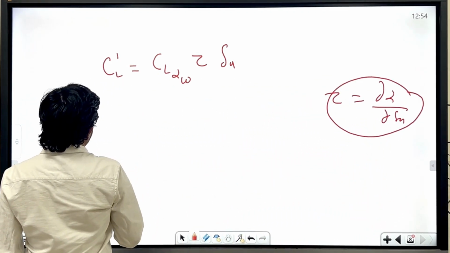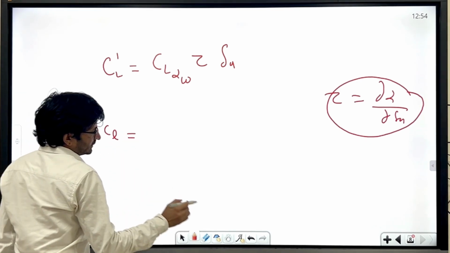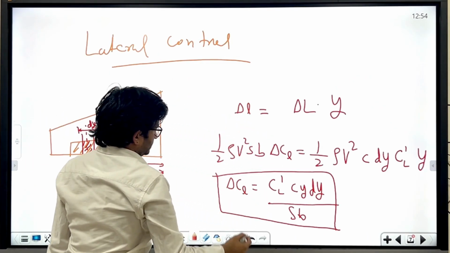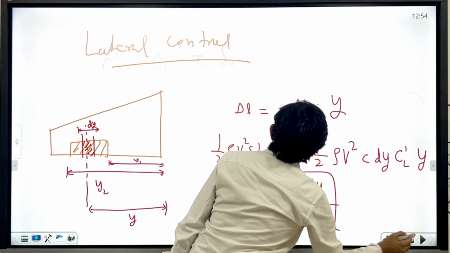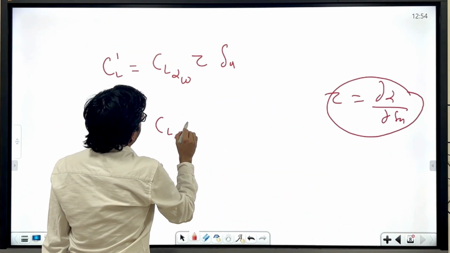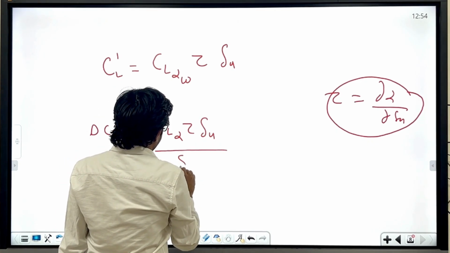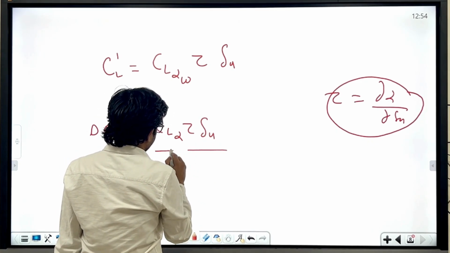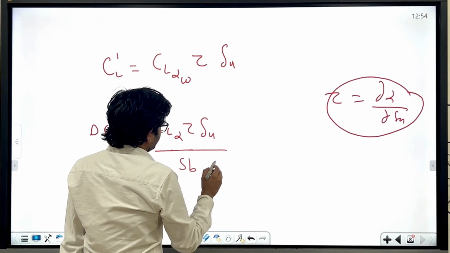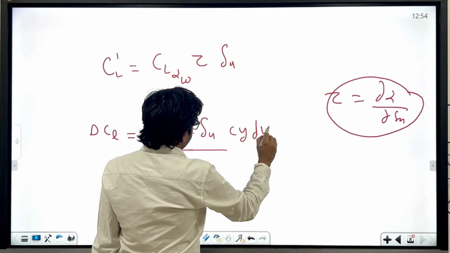So plug this CL dash expression in that expression. What will you get? Delta CL equal to CL alpha tau delta A over S into b, and here c y dy.